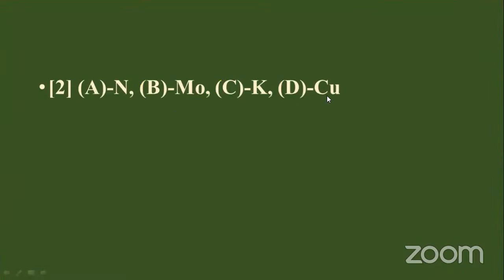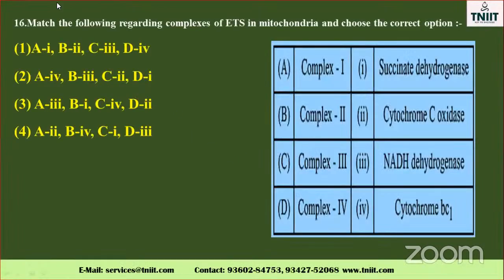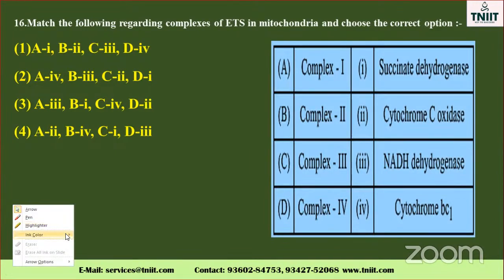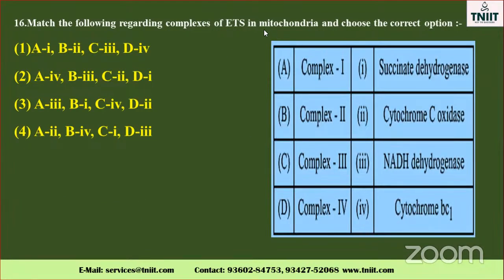Match the following regarding complexes of the ETC, electron transport chain. Definitely this question will be there, don't forget, my dear. Electron transport system in mitochondria. Now only we saw the cytochrome complex, where copper is essential. Choose the correct option. Which one is complex 1, complex 2, complex 3, complex 4?